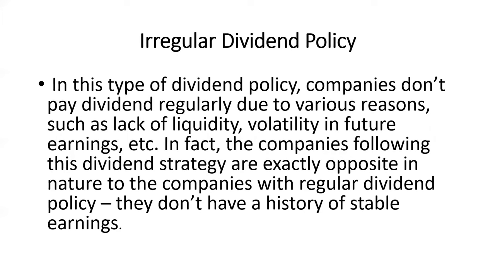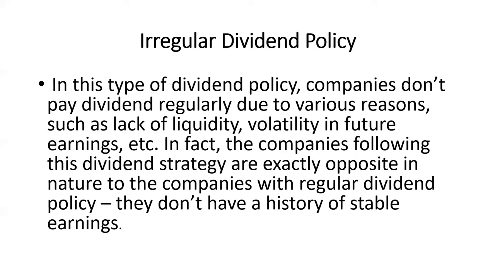In this type of dividend policy, companies don't pay dividends regularly, due to various reasons. There are certain reasons why the company is not paying the dividend regularly, such as liquidity. Liquidity means the conversion of sales into cash. Then volatility in future earnings, where the company feels uncertain about what its future earnings will be.